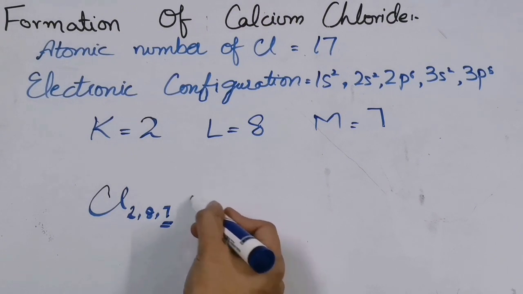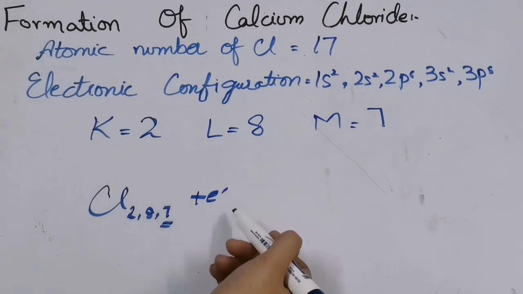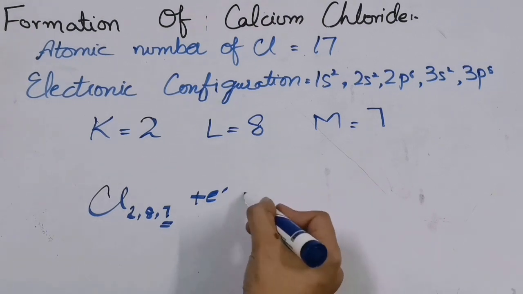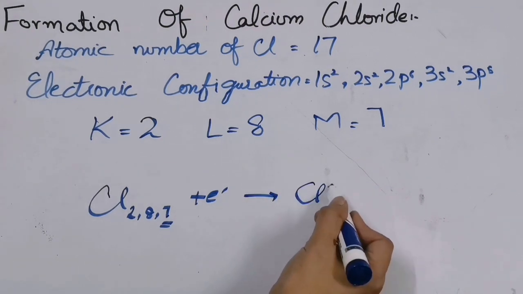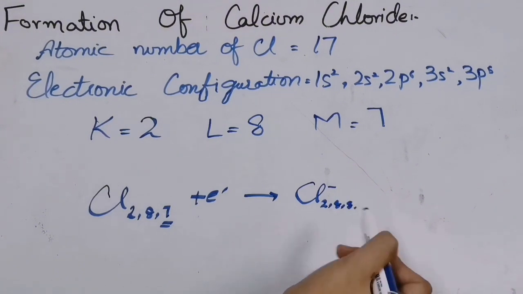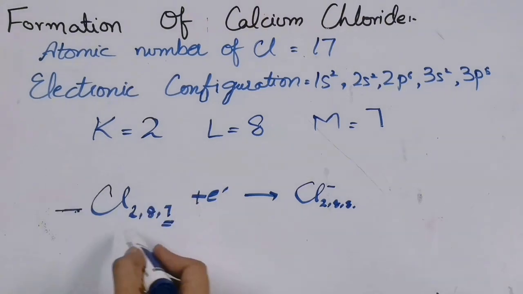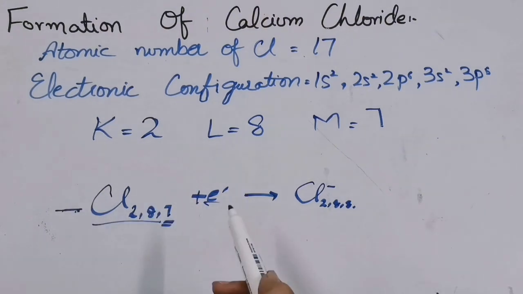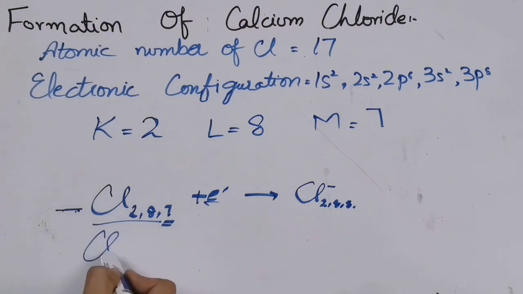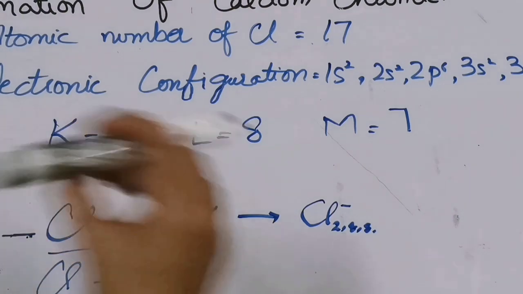So now it will accept an electron. Calcium donated 2 electrons, right? Chlorine will here accept 1 electron and convert into a negatively charged species, and here it will be 2, 8 and 8. There will be 2 chlorines that will react with calcium. This is one chlorine that accepted an electron. There will be another chlorine that will accept the electron and convert into the negatively charged species.